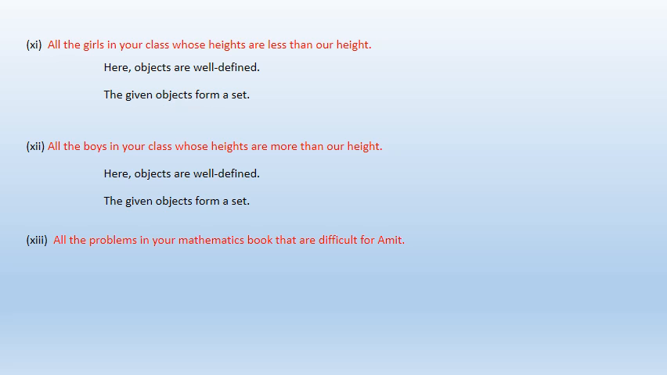Now the next one. All the problems in your mathematics books that are difficult for Amit. Now look here. In mathematics books, all the problems which are difficult only for Amit. So the object is properly well defined. Whatever sum Amit is facing problems in, that is difficult for him. Here the name Amit is given especially, so he can easily list the sums which are difficult for him. That means here the objects are well defined, and the given object forms a set.